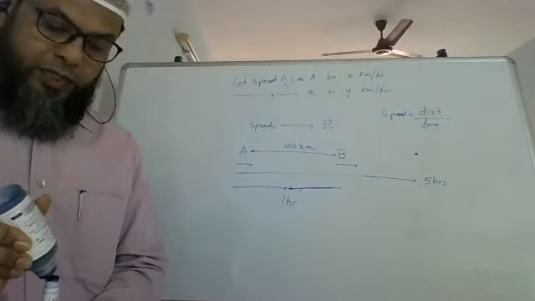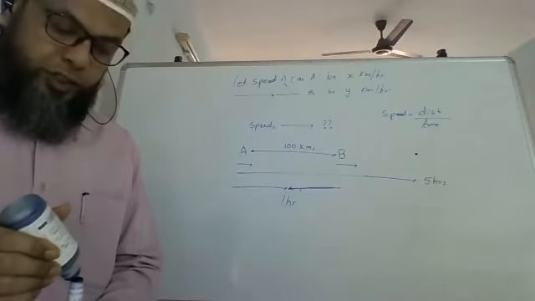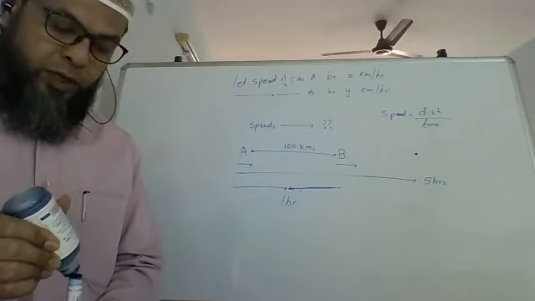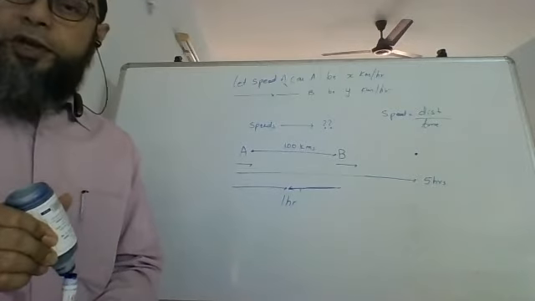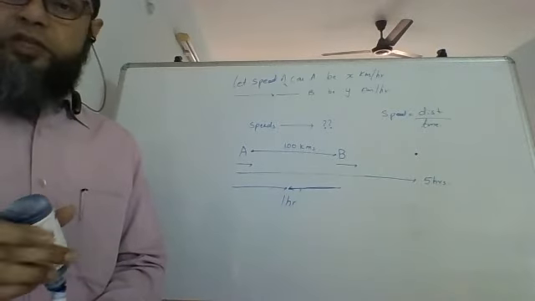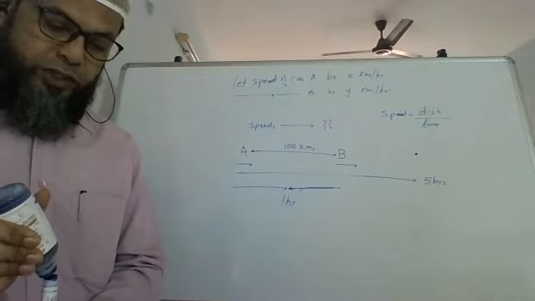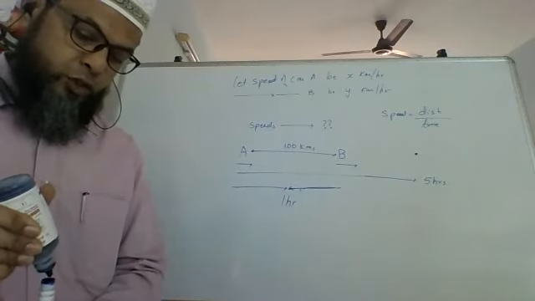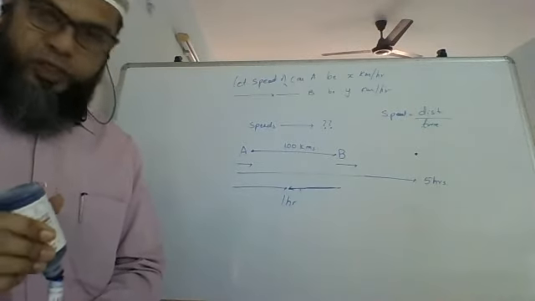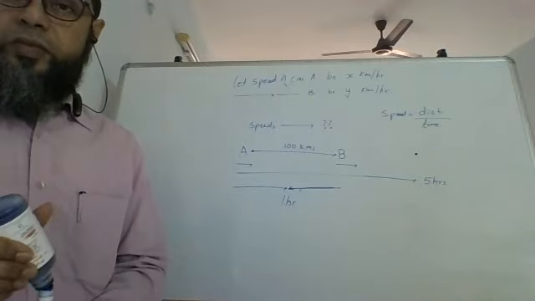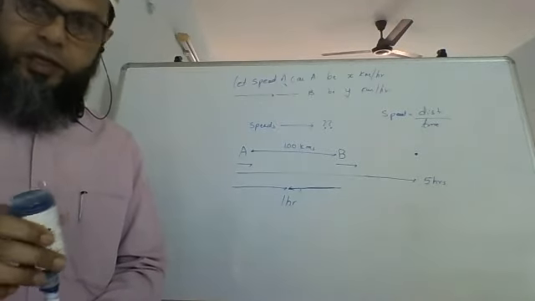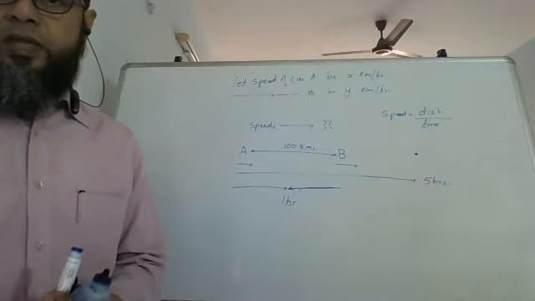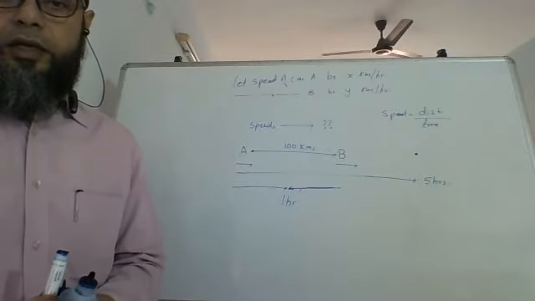तो क्या करेंगे हम? There are 3 options. Speed equals distance upon time, time equals distance upon speed, and distance equals speed into time. One of the 3 we have to use. Which of the 3 we have to use? That is what is going to determine our equation. Okay. So what is it that we are going to take? Can you think and tell me, please? Take a minute, think and tell me.